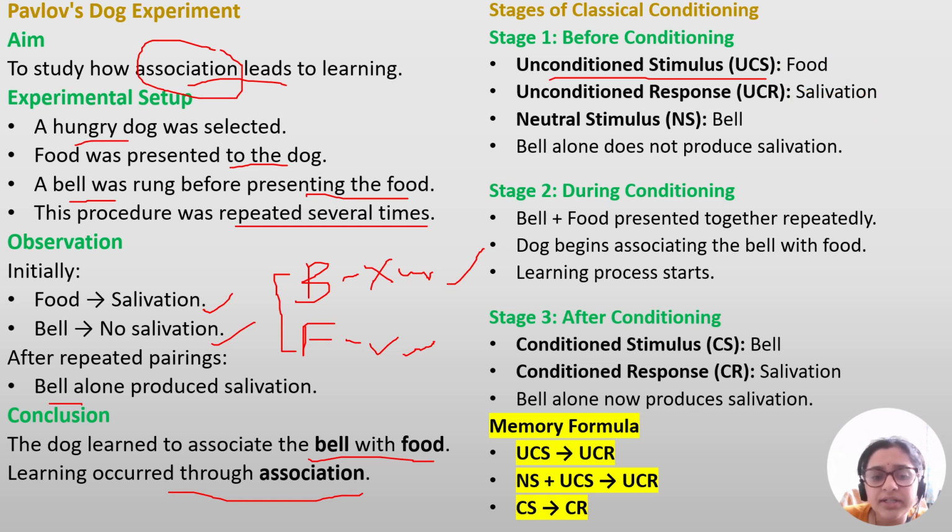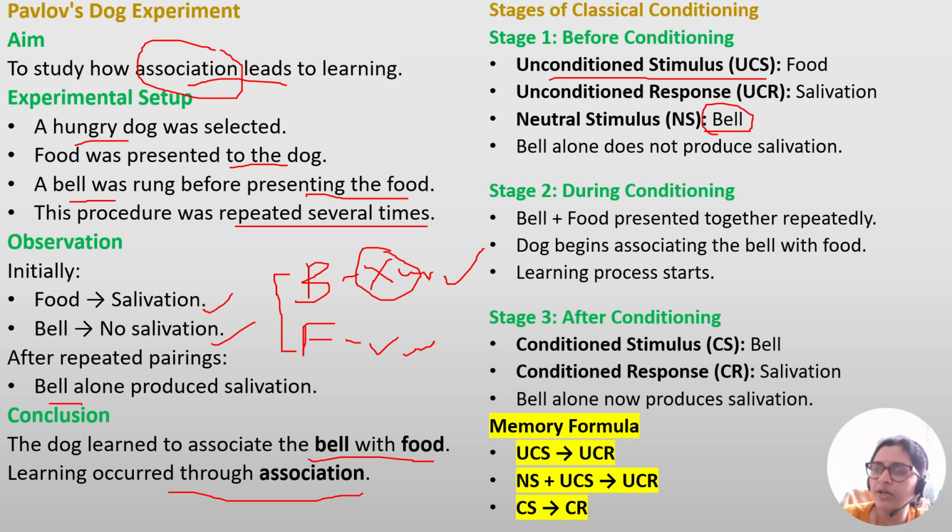And what is a neutral stimulus? We have seen the definition of the neutral stimulus. It is the sound of the bell. That means initially before conditioning, neutral stimulus is the bell. It did not produce any response. That is the neutral stimulus.